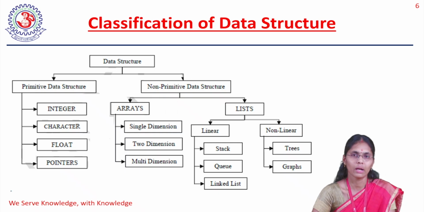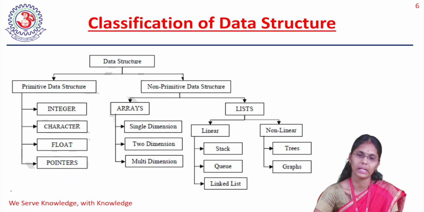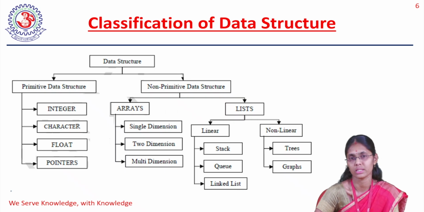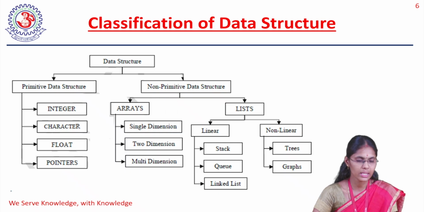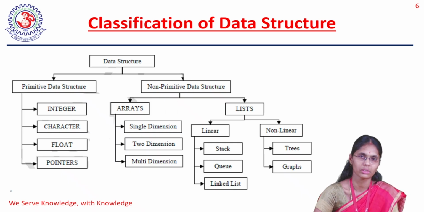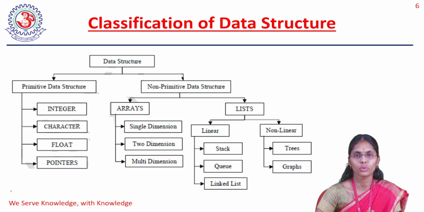So when I want to access a group of similar data items in C programming, I can use an array. In Java, I can use it in another way, a list. And in Python, it will be a list. Like that, many types are there, right? So here arrays can be single dimension, two dimension, multi-dimension, anything it can be. So this is also a kind of thing which is created by the user. But the typical non-primitive data structure starts here only.